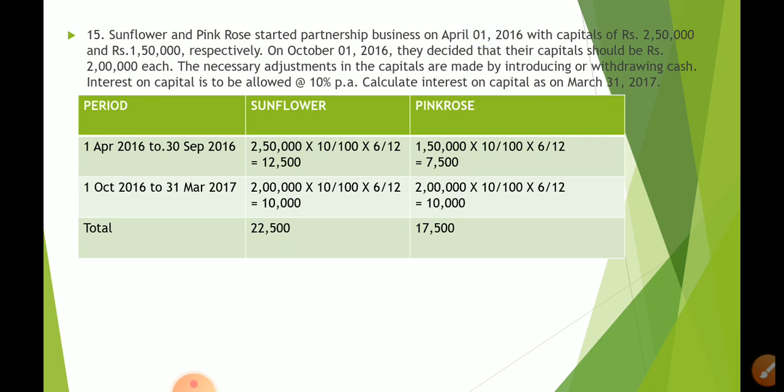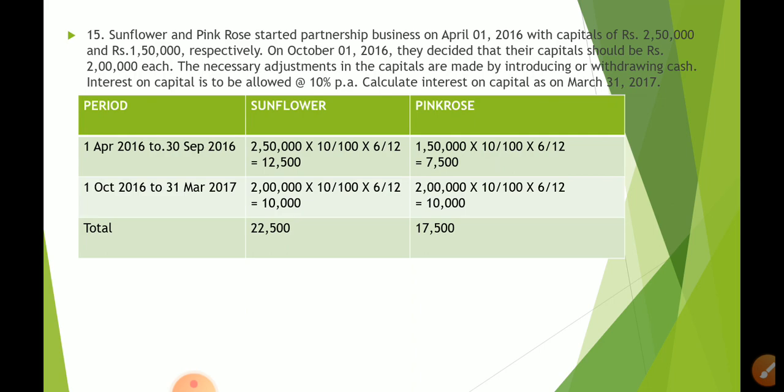On October 1st, 2016, somewhere in the middle of the year, they decided that their capital should be 2 lakhs each. What does it mean? It means from 2,50,000, Sunflower's capital is becoming 2 lakhs. So she is making a permanent withdrawal. And from 1,50,000, Pink Rose is bringing in additional capital, 50,000.